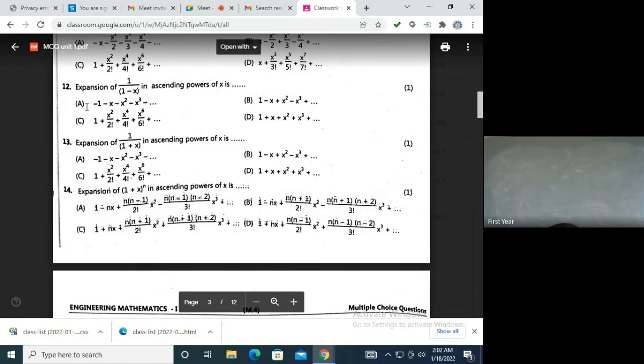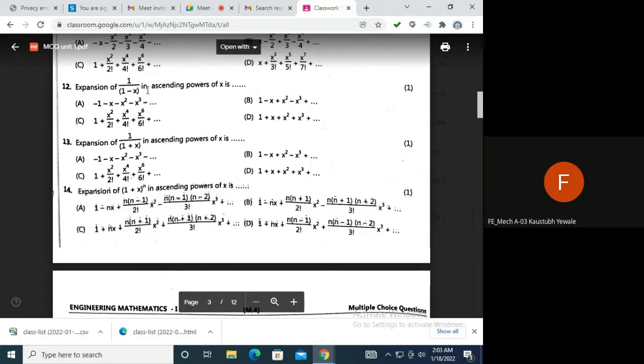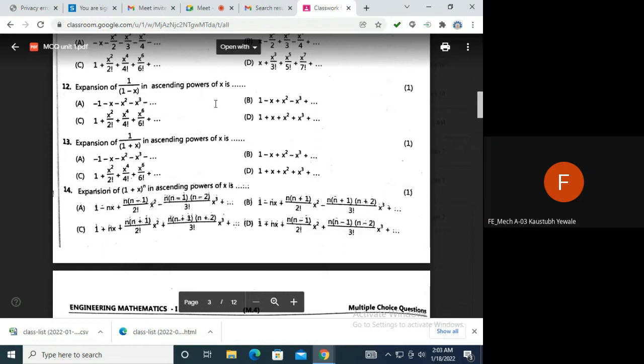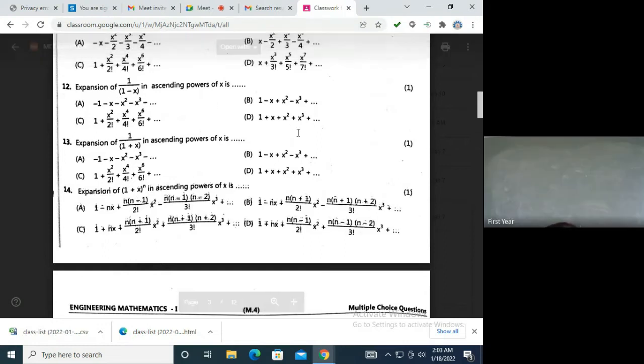Then you find f dash of 0. What is f dash of 0? 1 upon function ka derivative: minus 1 upon function square into derivative of minus x, which is minus 1. So minus of minus becomes plus. So it is 1. Got it? Yes, the answer is all plus. Okay, thank you, ma'am.